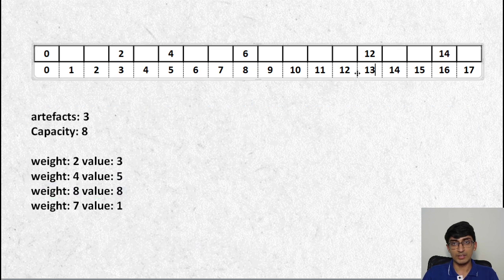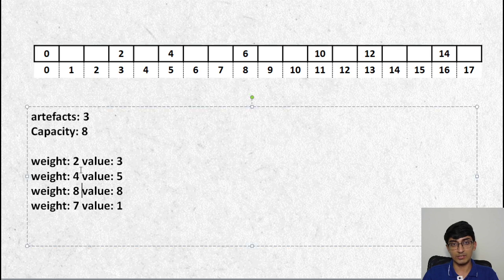Okay. Then with 8, you keep going back. 12, 4, nothing much. 11, 3, yes, it is possible. So to reach a value of 11, we'll add 8 to 2, so it becomes 10. That means to reach a value of 11, I need a weight of 10. I pick the first artifact and the third artifact. This is what I'll get.